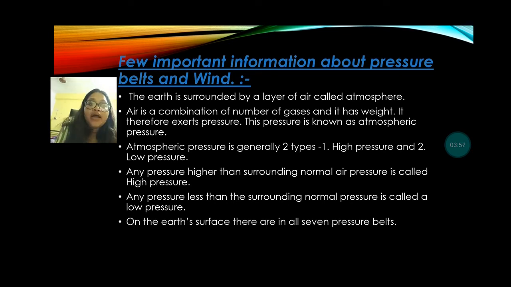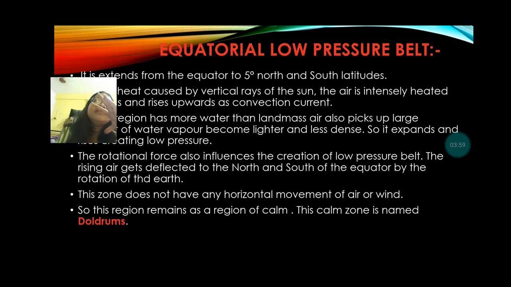And there are seven pressure belts on earth. Number one, the equatorial low pressure belt. So what is the equatorial low pressure belt, and where is it located? This equatorial low pressure belt is located from the equator to 5° north and south latitudes.